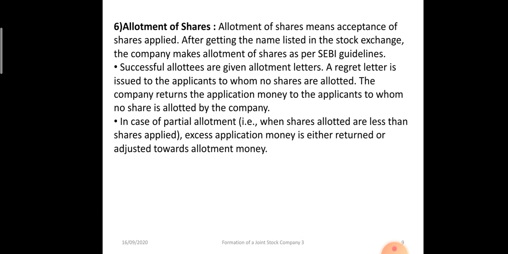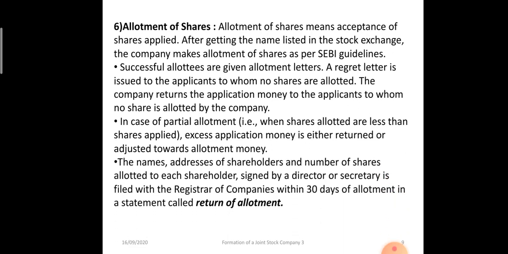And in case of partial allotment, that means someone applied for 100 shares and he was only given say 60 shares or 70 shares, that will be partial allotment. Whatever excess application money is either returned to the applicants, or it will be adjusted against the next installment, which is known as allotment money. The first installment is application money, second is allotment money. So the directors can decide to adjust the excess money towards allotment, or they can return the excess application money.